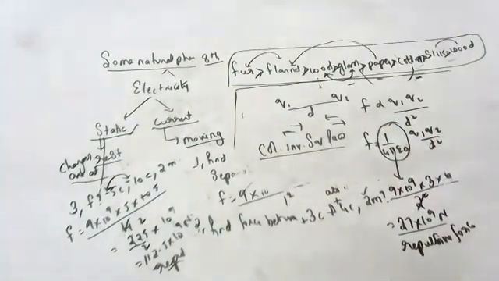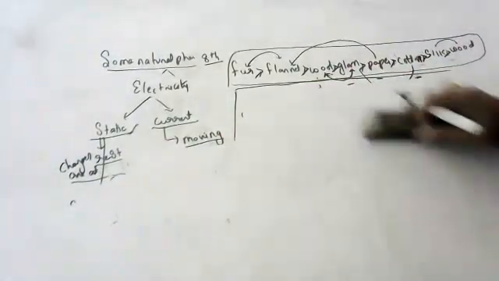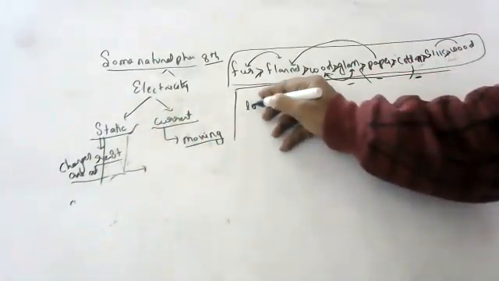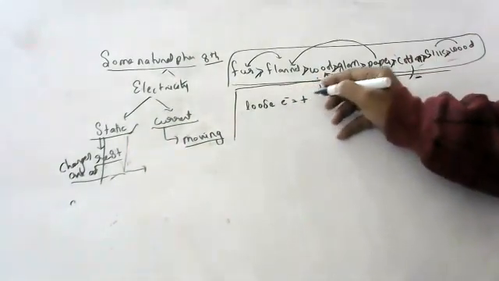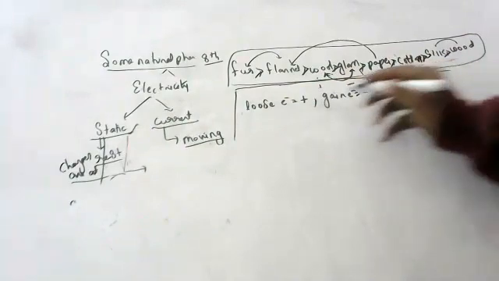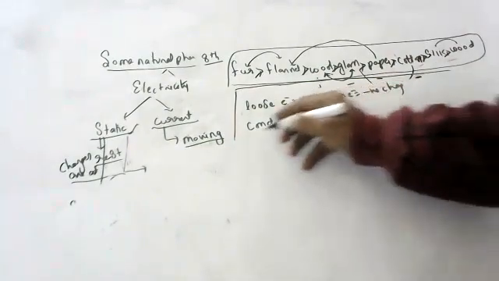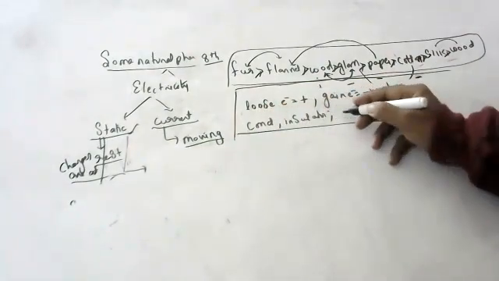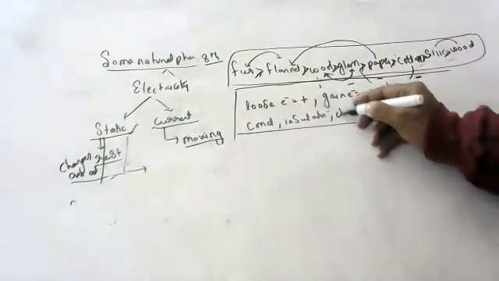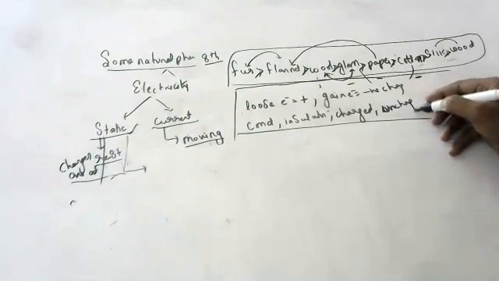In static electricity, we studied that charges are at rest. Which loses electrons gets positive charge, and which gains electrons gets negative charge. The good conductors of electricity are called conductors, and bad conductors are called insulators. Bodies which have charges are called charged bodies, and bodies which don't have charges are called uncharged bodies.